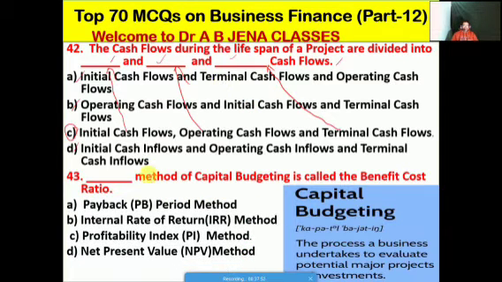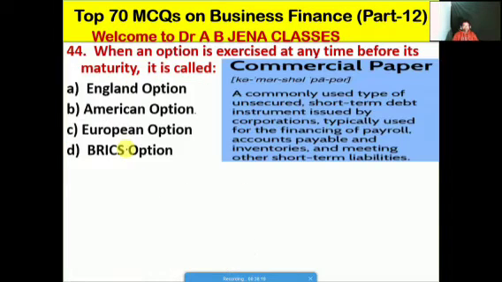So next one we will see, which method of capital budgeting is called the benefit cost ratio? Whether A is the PV period method, B is the internal rate of return method, C is the PI method, D is the NPV method. So friends, C is the right option, meaning the PI method of capital budgeting is also known as or called the benefit cost ratio.